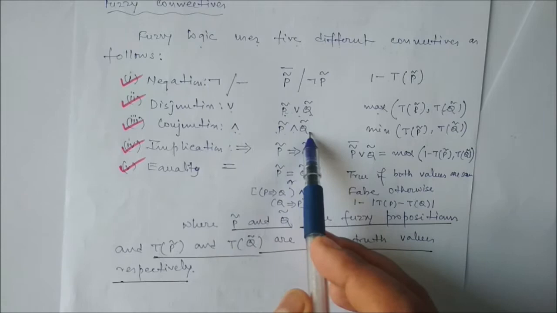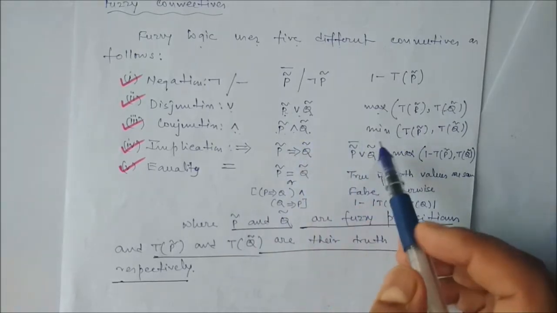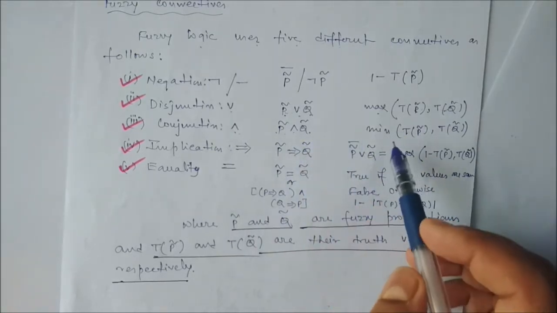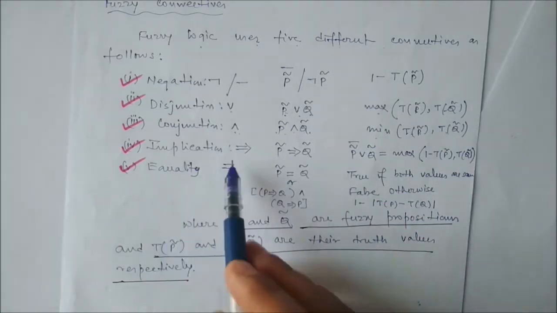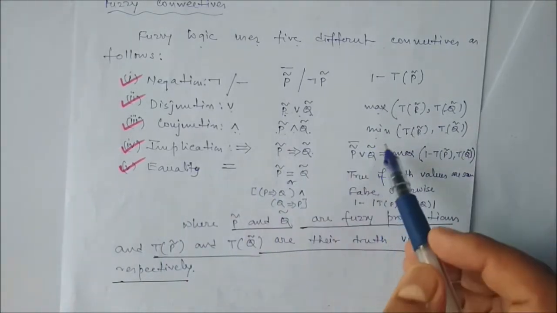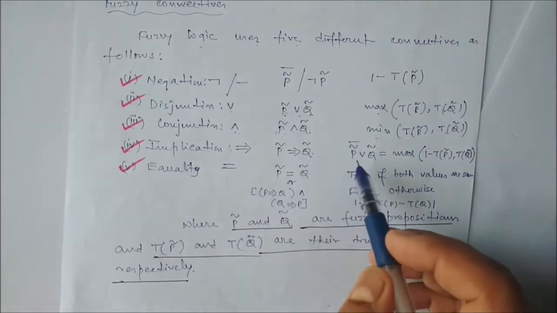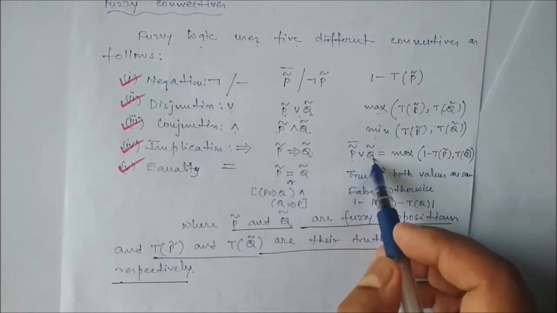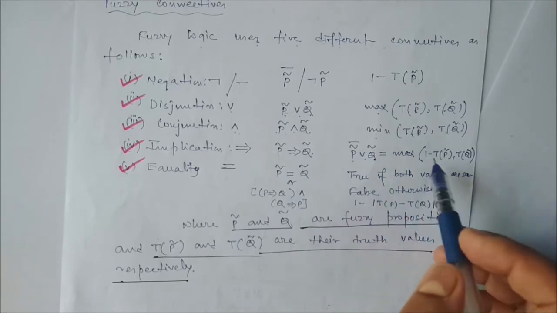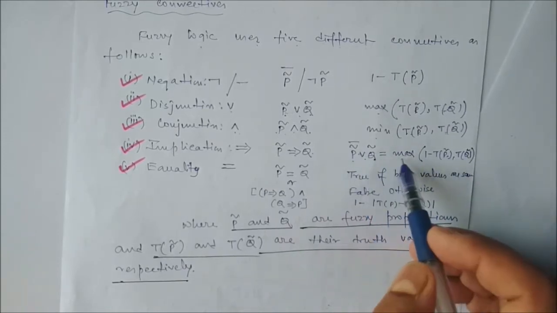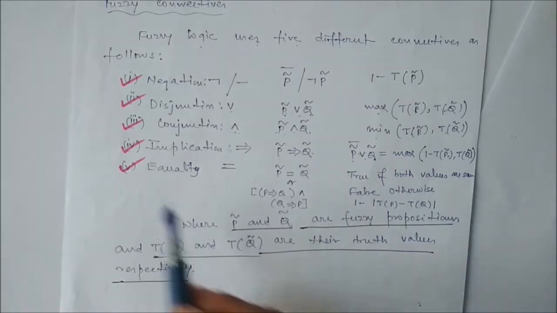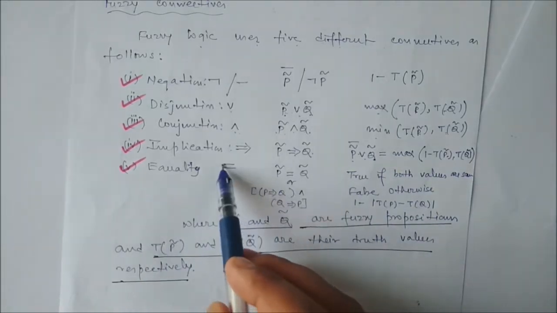P and Q. The associated truth value is the minimum between these two truth values. Implication, P implies Q. We represent it this way: not P or Q. Not P means 1 minus the value, and to get the or we use the max. Equality, this one is the symbol.